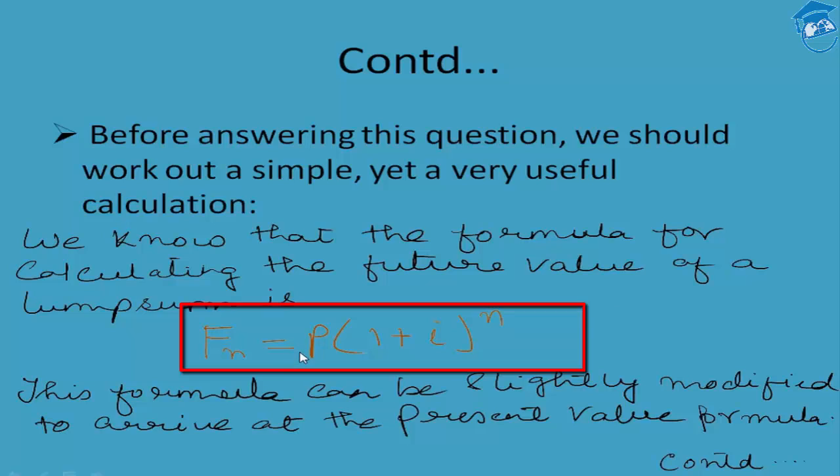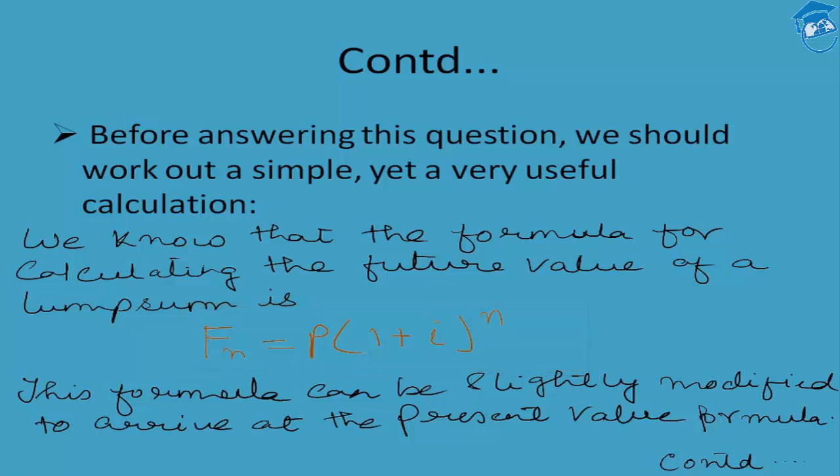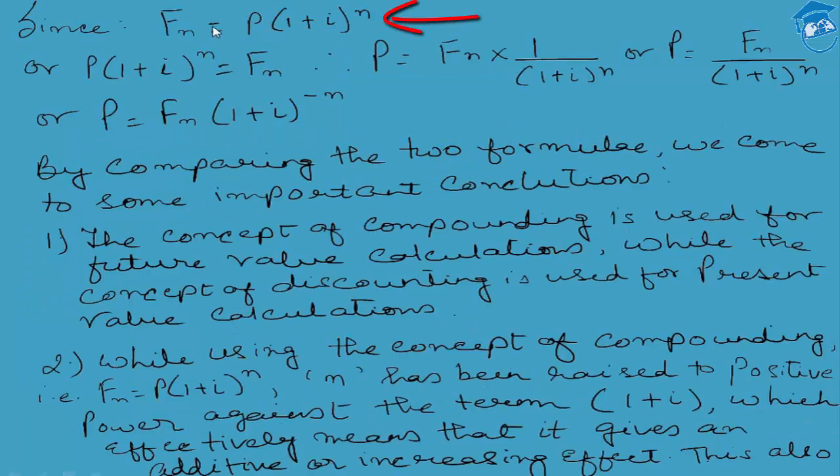So how is this manipulation being done? Let's see. Since Fn is equal to P into (1 plus i) to the power of n, students, please pay some careful attention. Fn is equal to P into (1 plus i) to the power of n. That is the future value of a present cash flow across n number of years against i% required rate of return.